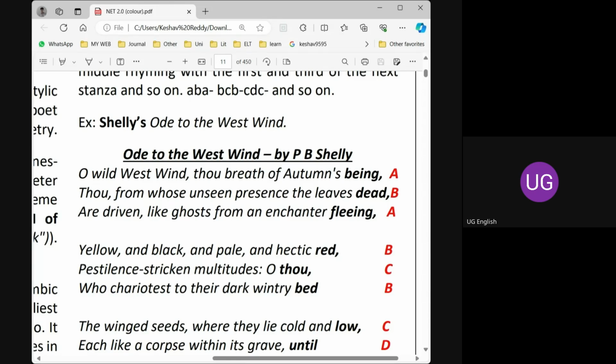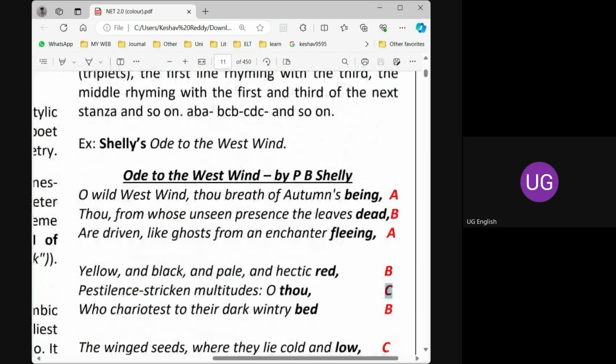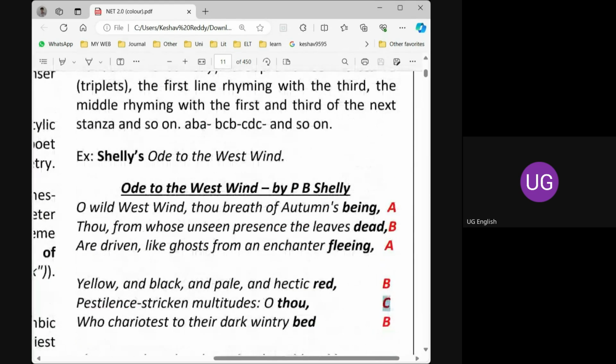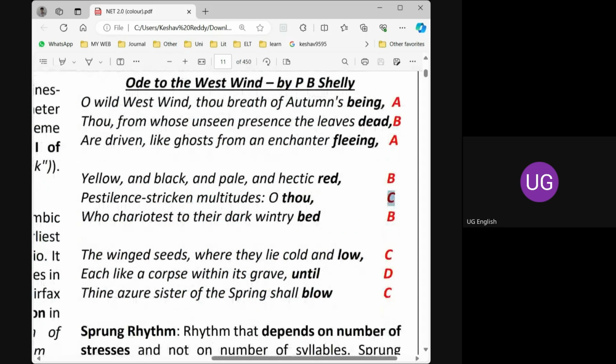The middle line has a rhyme called B. In the next tercet, we will find the B again, and the middle line will be a different rhyme, that is CBC. So you can expect the next: B, C, B, then C, and in between we find the D.